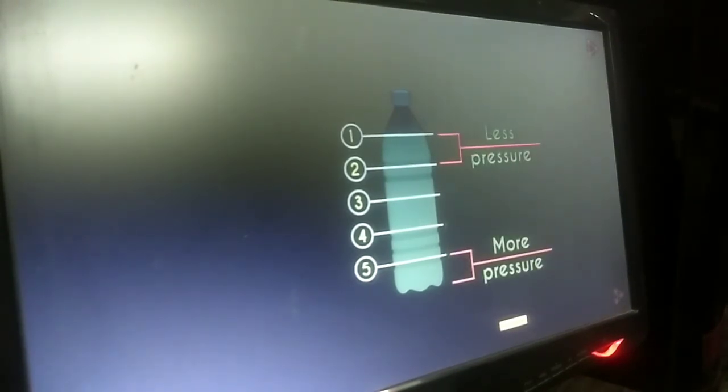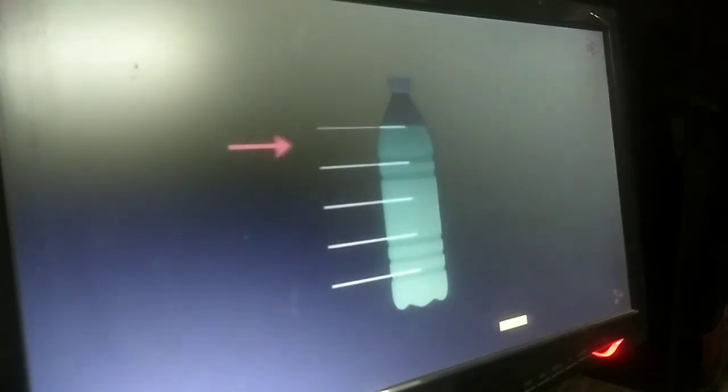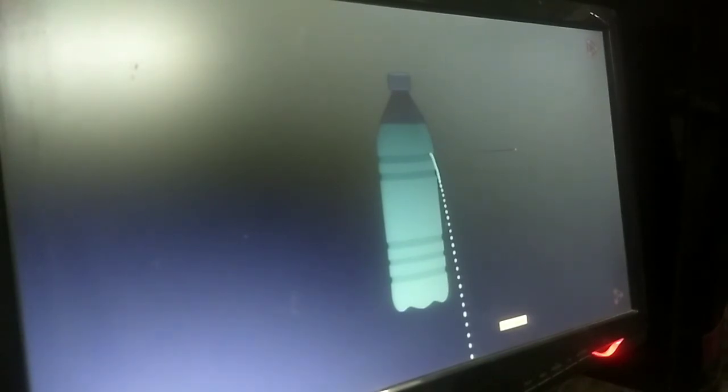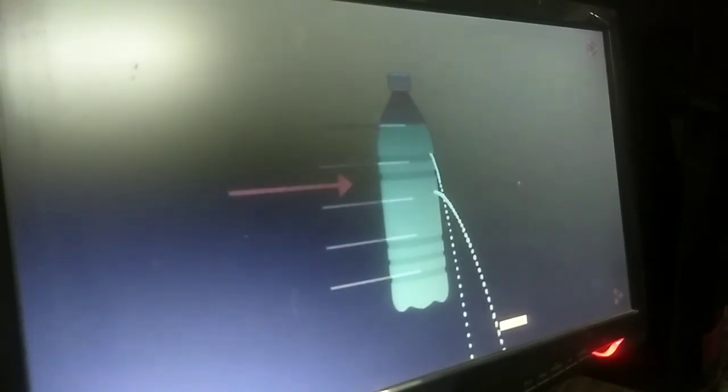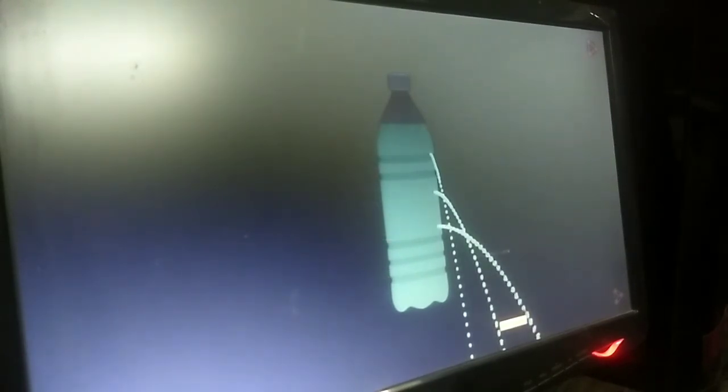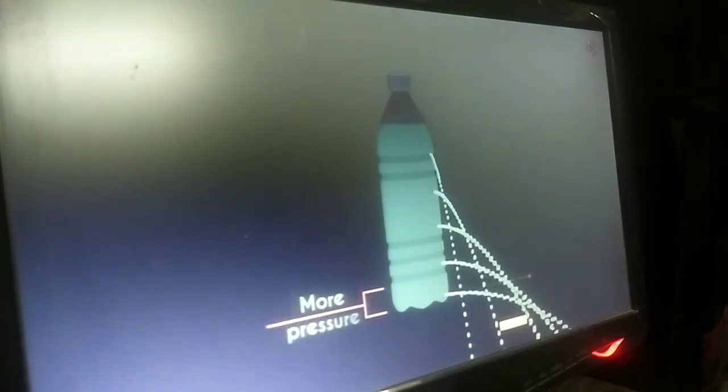There's even a way you can find this out. Near the topmost layer, make a little hole at the side. You'll see that the water flows out from that hole like this. It doesn't roll along the walls, it flows out at an angle. Now let's make a second hole near the layer under it. You'll see that the water flows out at a wider angle as compared to the earlier case. We continue to make holes in the wall and we'll notice that the water literally squirts out. This proves that the pressure at the bottom is much more than the pressure at the topmost layer.